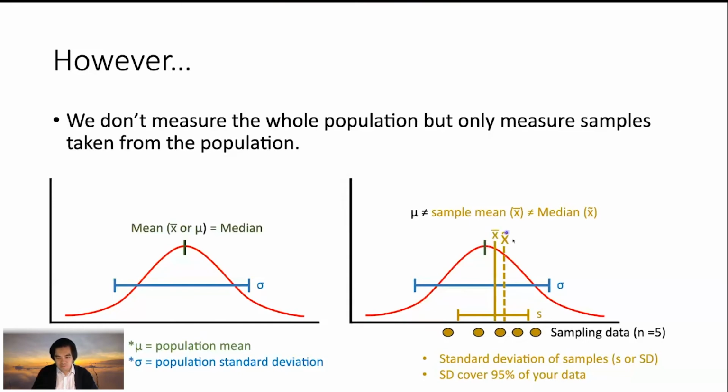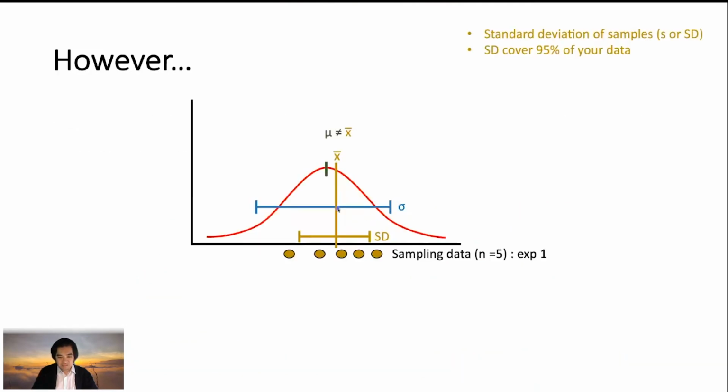We usually deal with the one that we sample, as well as the median and the standard deviations. You guys notice that the standard deviation in the sample is also going to be different from the actual standard deviation of the whole population. So we have the standard deviation calculated based on the sample that you collected, but it still represents 95% of your data.